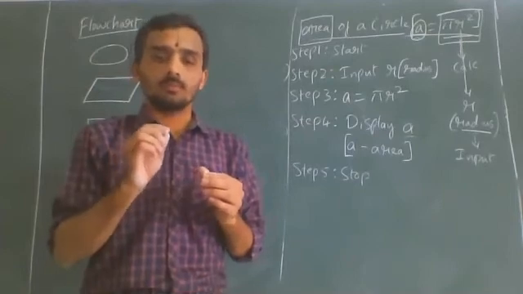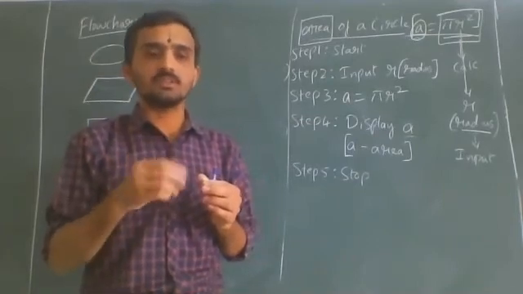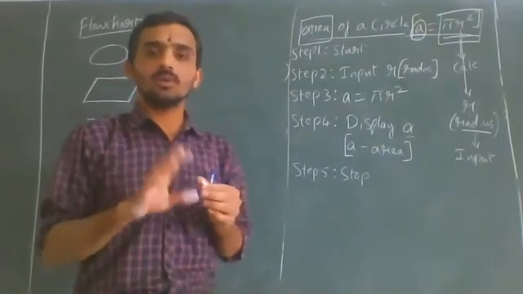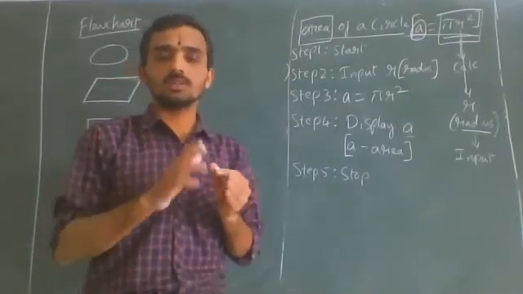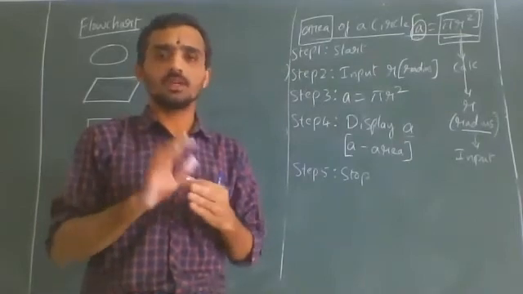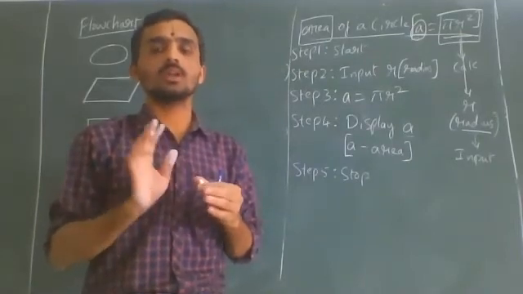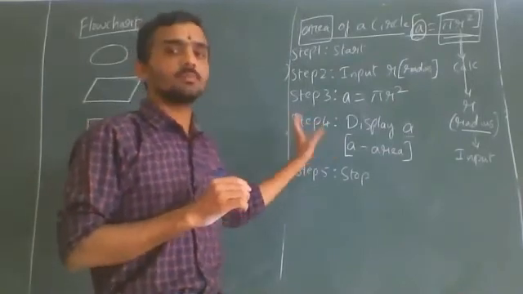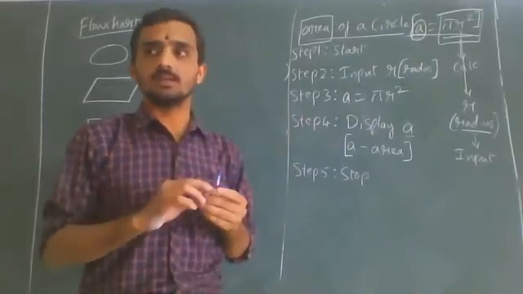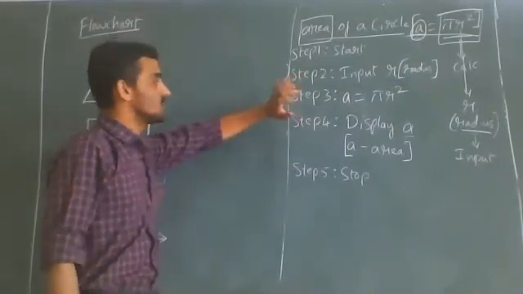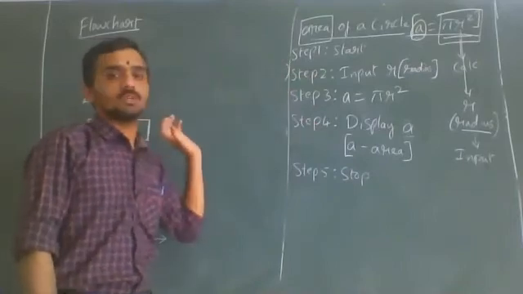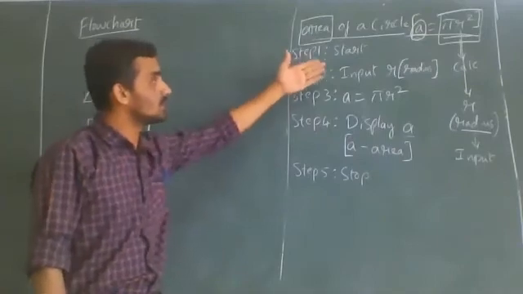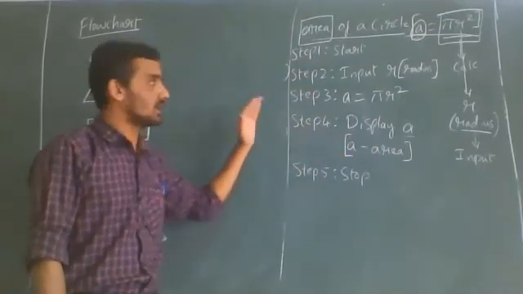If you are very much perfect in writing a program, if you are experts, then you can directly go for the programs. And one more thing, when you are writing algorithm and flowchart, it is not a rule that you have to write first algorithm, then flowchart, or first flowchart, then algorithm. Whichever is comfortable for you, you can write it. But if you follow the method, first writing an algorithm, then going for the flowchart, it will be very easy. See, here 5 steps are there. Same steps will appear in the flowchart. Same steps, nothing changed. Wording is also same. Only thing is we have to write these things in symbols, and we have to connect all these symbols.